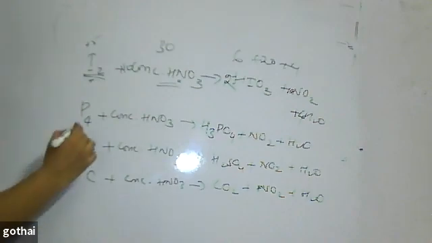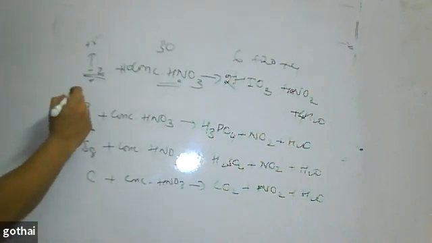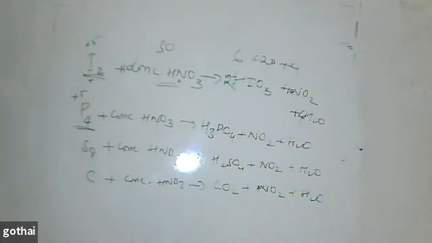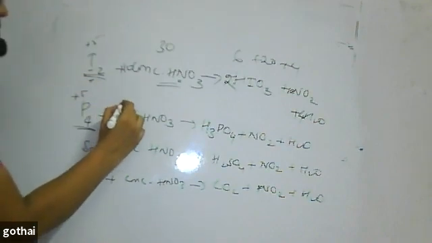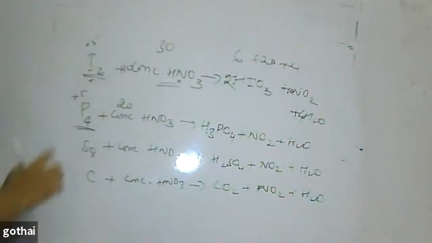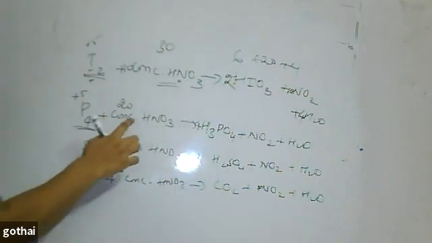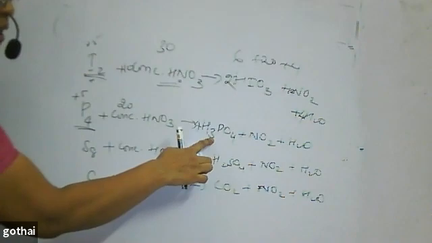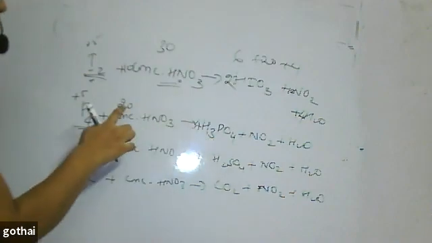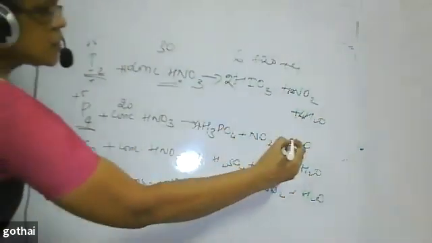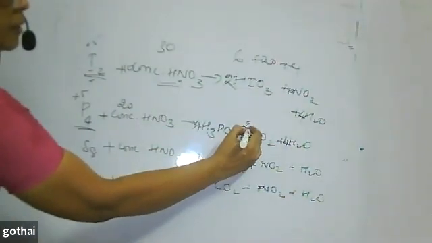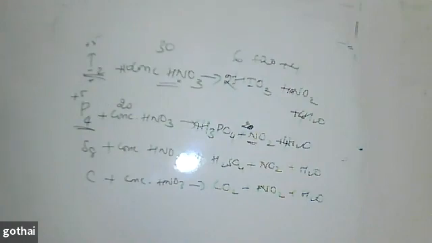Now phosphorus 4, the highest oxidation state is +5. 5 4s are 20, balance it. 20. Then phosphorus 4, so I have to put 4. Now hydrogen is 20, 4 3s are 12, 12 minus 20, it has become 8, so I balance 4. Then 20, I have to put 20 here, because only one place nitrogen is there.